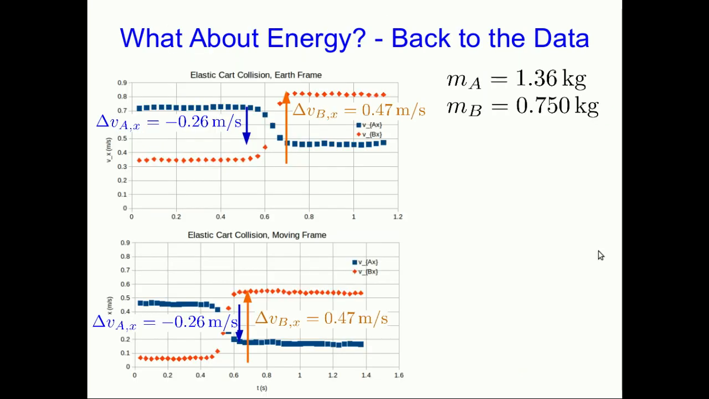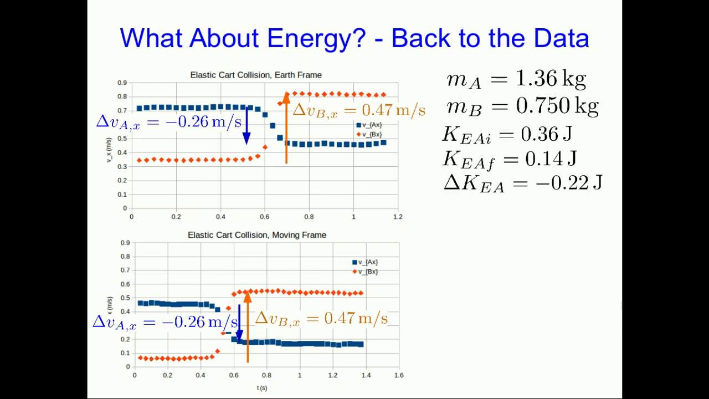Does this also work for energy? Let's go back to the data and see, because if all observers also measure the same change in kinetic energy, that would be awfully convenient, wouldn't it? So you can verify, just reading the velocities off of the graph, at least roughly, that these are the kinetic energies as measured from the Earth frame for cart A. And so there is the change in kinetic energy for cart A.